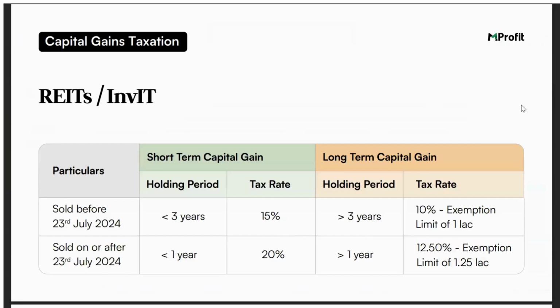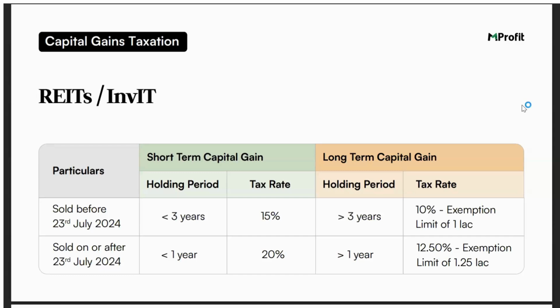comes into play. If you're selling it within a period of 3 years, it will be classified as short term and the tax rate is 15% for short-term capital gain. If you are selling it after completion of 3 years, it will be classified as long term and the tax rate will be 10% and you will get the exemption limit of 1 lakh rupees.